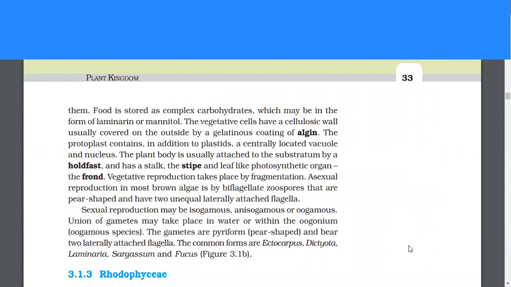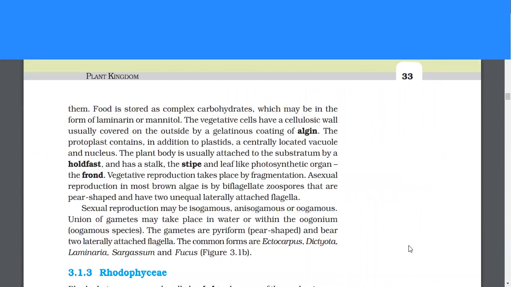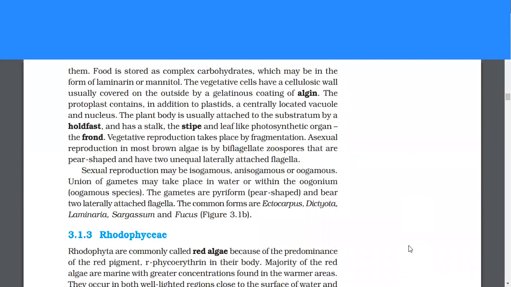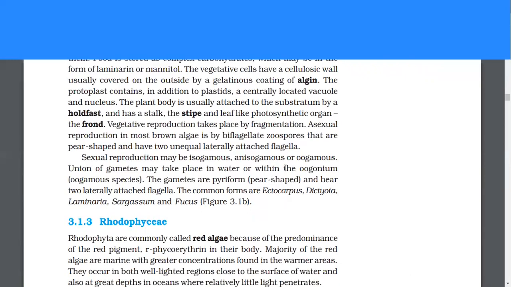The vegetative cells have a cellulosic wall, usually covered on the outside by a gelatinous coating of algin. The protoplast contains, in addition to plastids, a centrally located vacuole and nucleus. The plant body is usually attached to the substratum by a holdfast and has a stalk, the stipe, and leaf-like photosynthetic organ, the frond. Vegetative reproduction takes place by fragmentation. Asexual reproduction in most common brown algae is by biflagellate zoospores that are pear-shaped and have two unequal laterally attached flagella. Sexual reproduction may be isogamous, anisogamous, or oogamous.